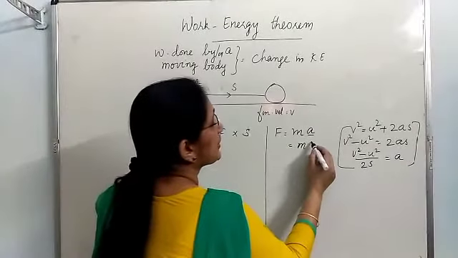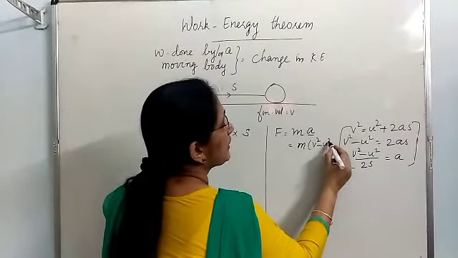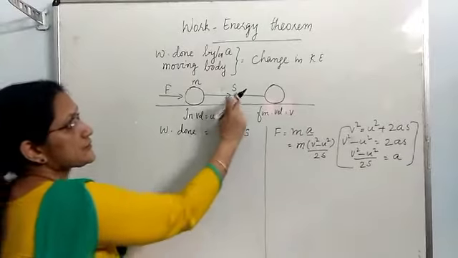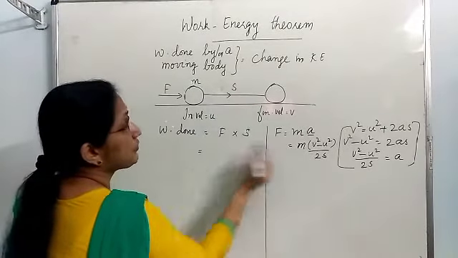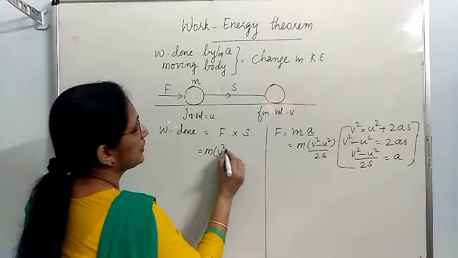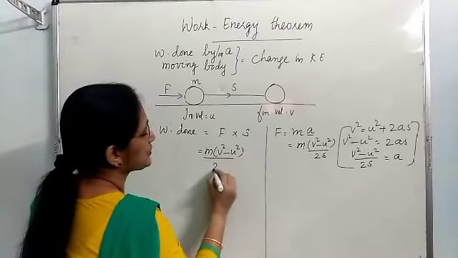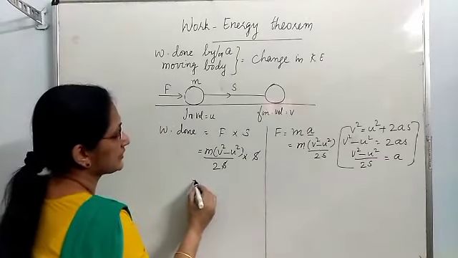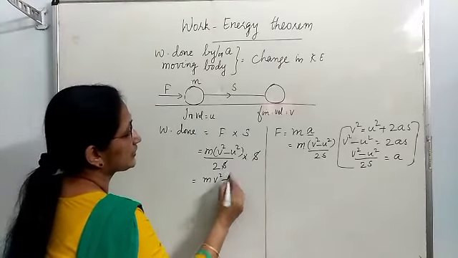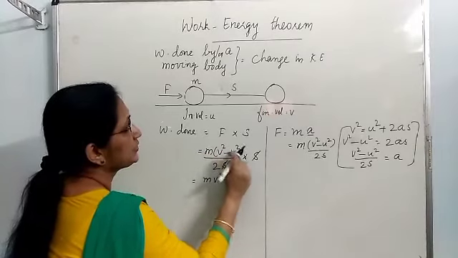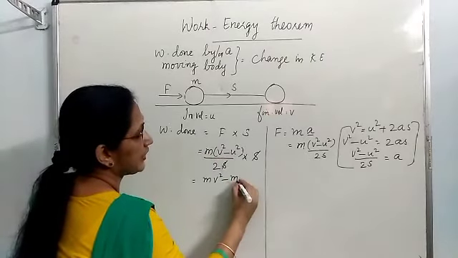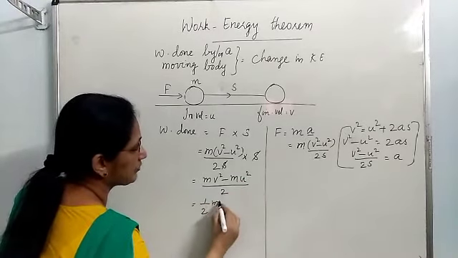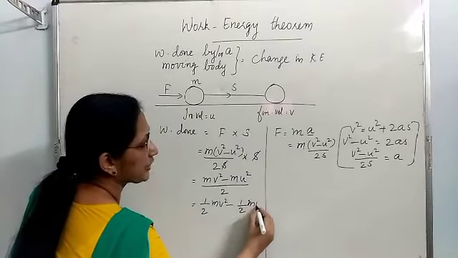So that acceleration you can write here, v square minus u square by 2s, is the force acting on the body. Displacement is s. So force is m into v square minus u square by 2s into displacement s. S and s cancelled. You will get m into v square minus u square upon 2. That is equal to half mv square minus half mu square.